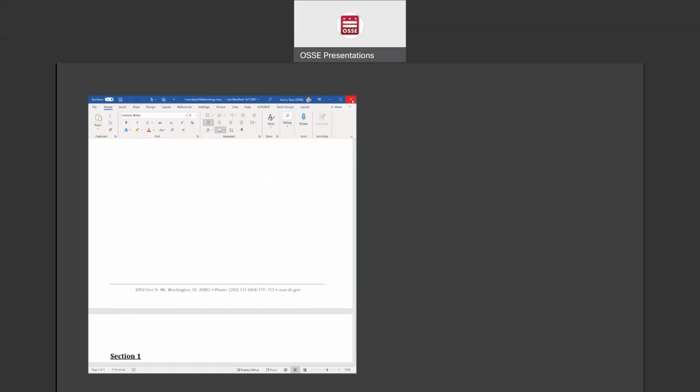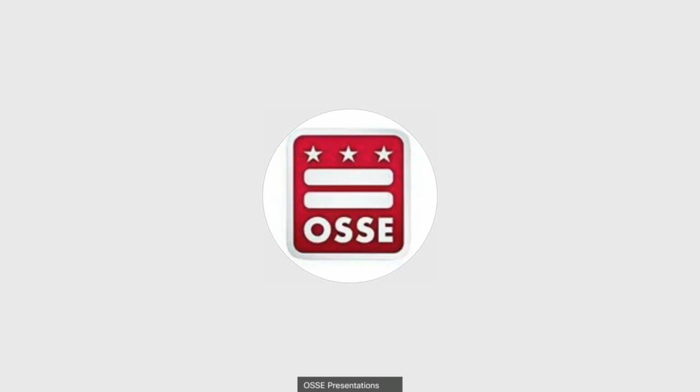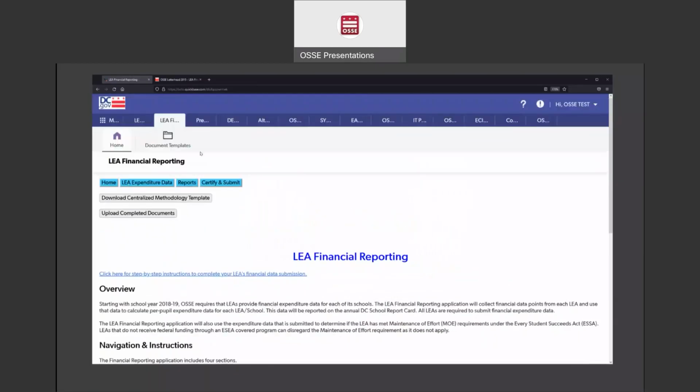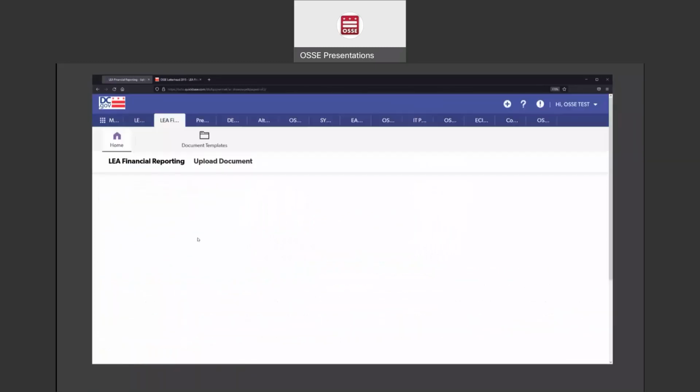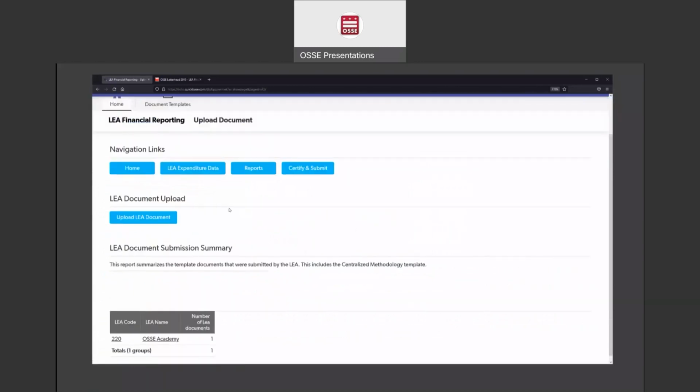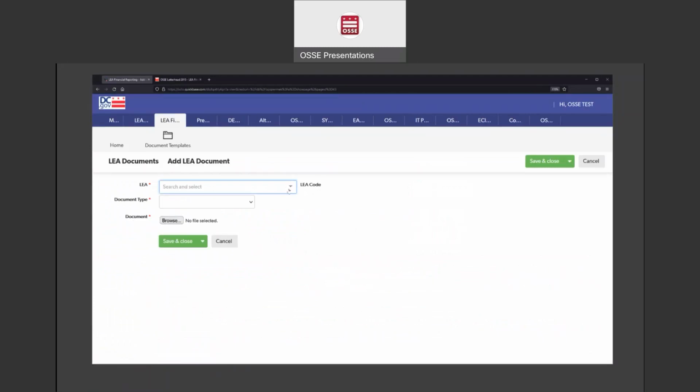I'm going to close out of this and go back to the application. After you have filled out that template, you would upload it by hitting this button and going through this process of uploading your document. You would select your LEA, select your centralized methodology, and then browse and find the file and upload it.